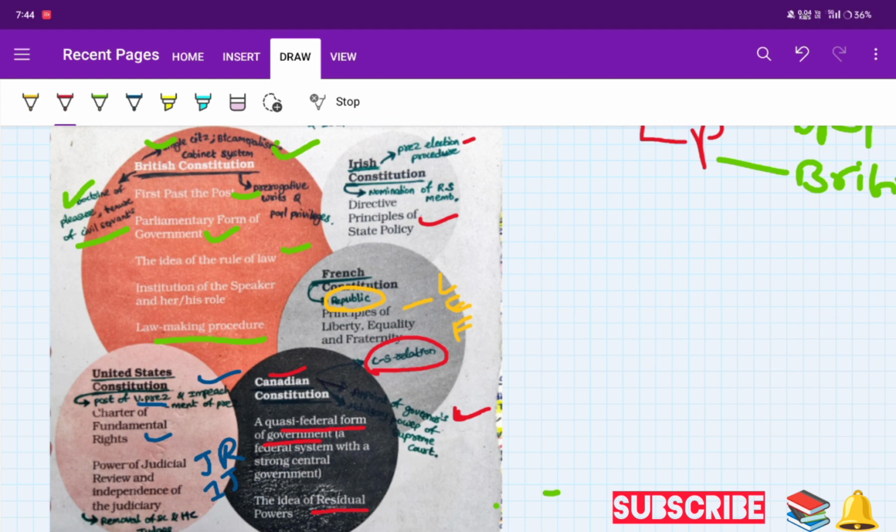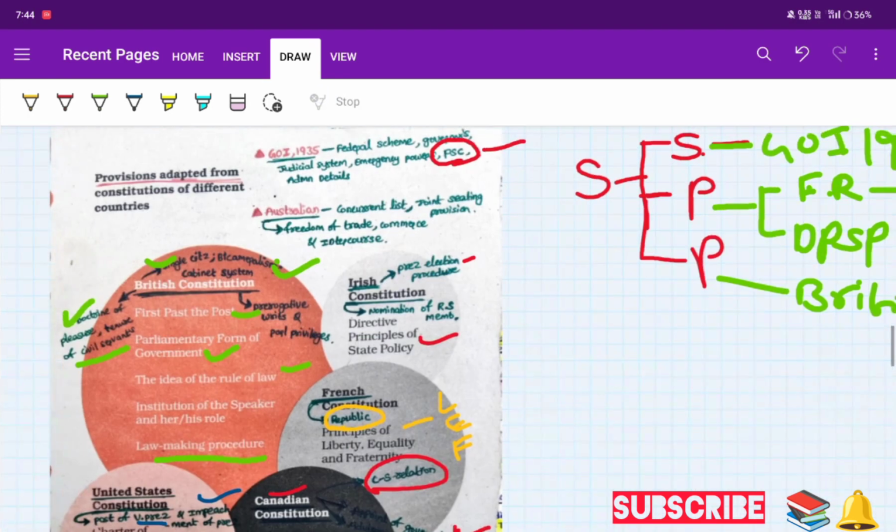And then second thing, the advisory power of Supreme Court. This provision is also adopted from the Canadian Constitution. Then some about Australia. From Australia we adopted the concurrent list, joint sitting provisions, and freedom of trade, commerce, and intercourse.